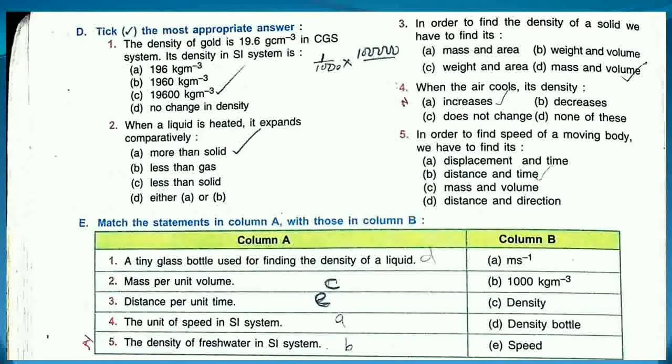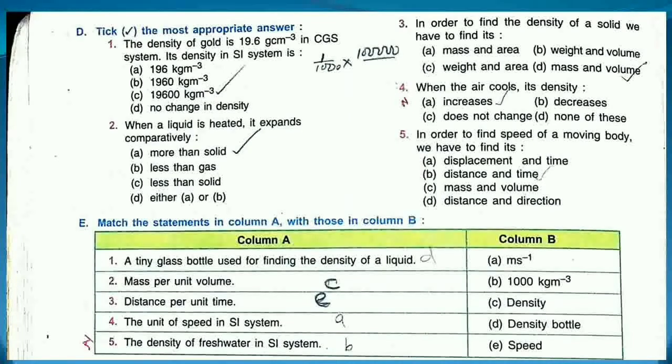So by multiplying this, we will get the answer 19,600 kilogram per meter cube. So C will be the correct answer. Now second one, when a liquid is heated, it expands comparatively more than the solid and less than the gas. So the correct answer will be more than the solid, A.